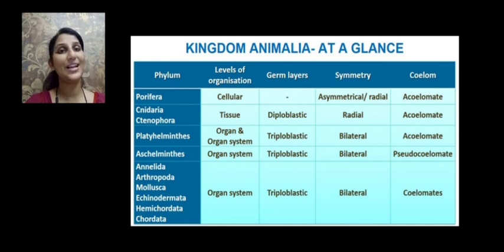So dear children, thus we have finished with the basis of classification of the animal kingdom, and thus the animal kingdom is divided into 11 phyla, starting from Porifera to phylum Chordata.